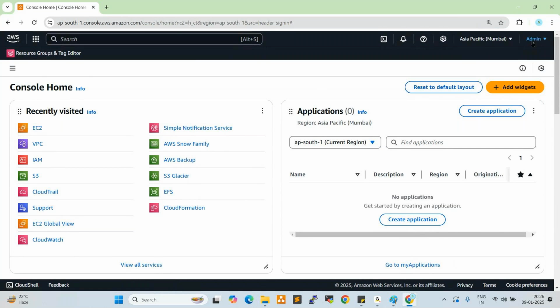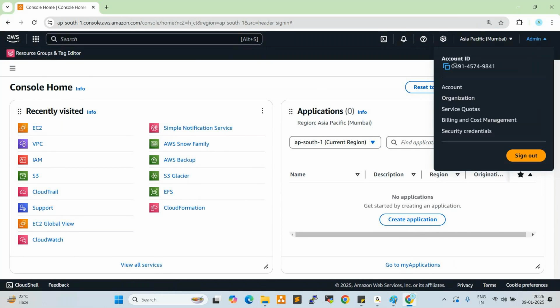First of all, this is my account ID. Click here, see here, this is my admin ID. Every account has a 12 digit number, so this is my 12 digit account ID. If you want to check account information, click on this account. If you want to check your organization information, you can check here.